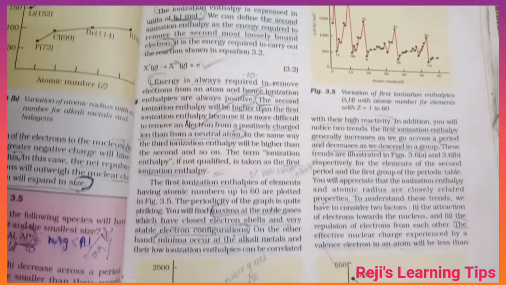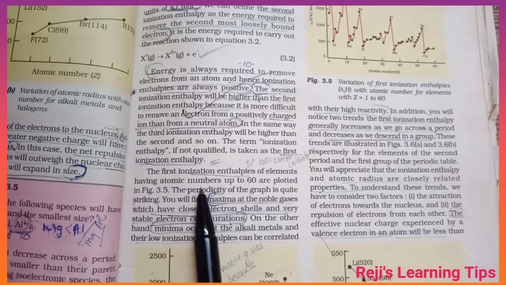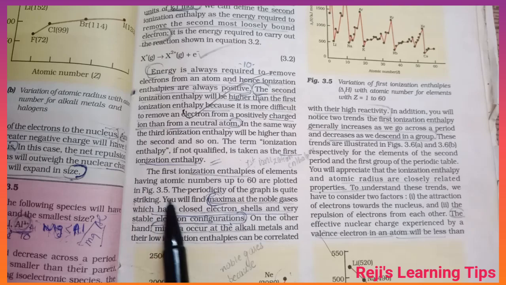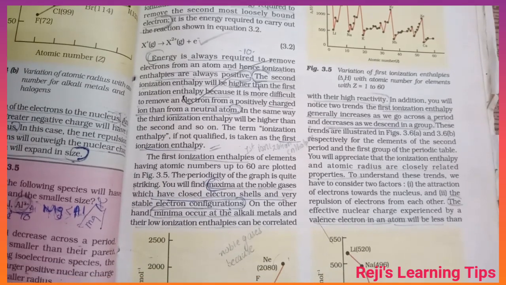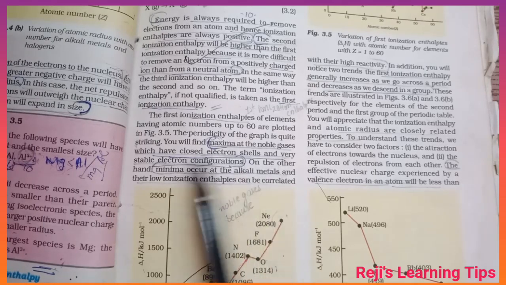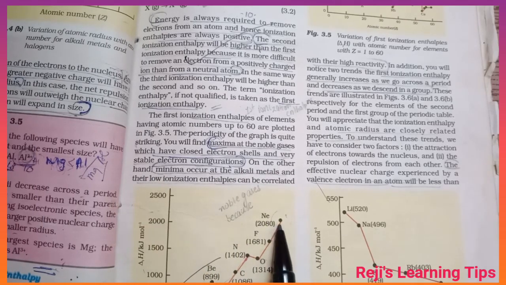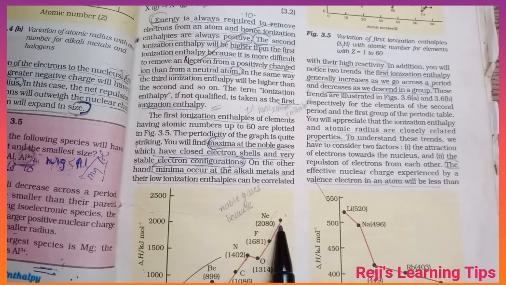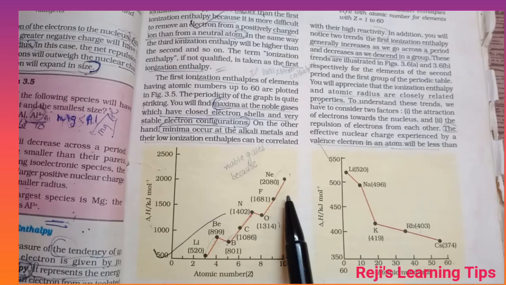The first ionization enthalpy of elements having atomic numbers up to 60 are plotted in figure 3.5. The periodicity of the graph is quite striking. You will find the maxima at the noble gas. In the case of noble gas, neon is a noble gas, closed electron shell and very stable electronic configurations.